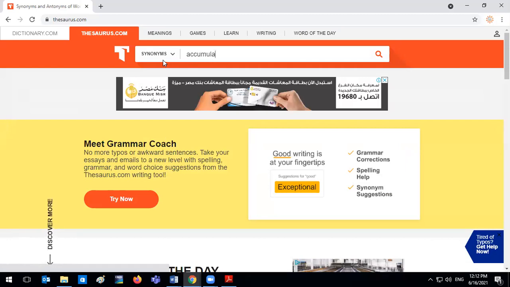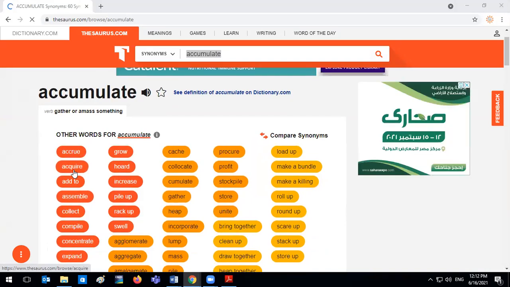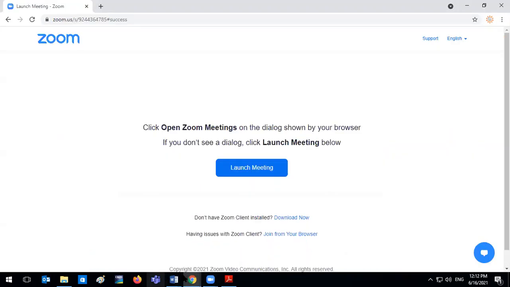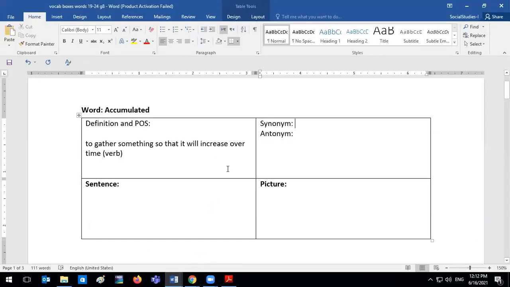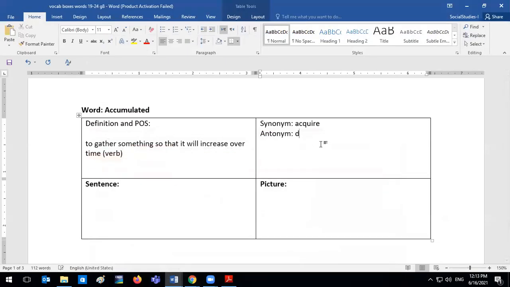All right, Nano, let's look at the word accumulate in the thesaurus. If we look together, for accumulate we can use the word acquire, to acquire more land or to gain more wealth, money, fame, success, and whatever it is that you're going to acquire. And the antonym of acquiring or obtaining something is of course to decrease it, or diminish it, maybe even forfeit it or let it go. So let's use the word diminish.